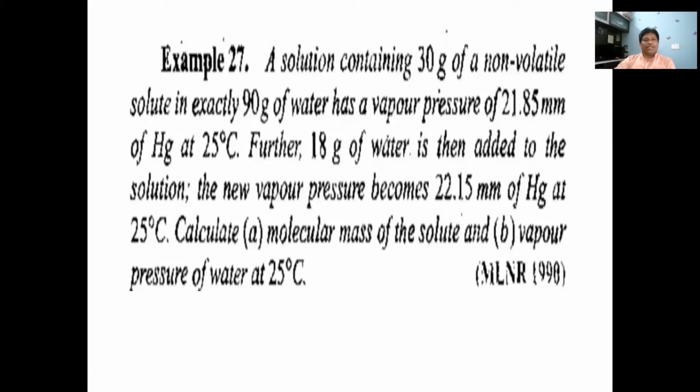Another example is that a solution containing 30 grams of a non-volatile solute in exactly 90 grams of water. So 30 grams is the weight of solute. 90 grams is the weight of solvent. Weight of solute is given, weight of solvent is given. And the solvent here is water, so the gram molecular weight of solvent is equal to 18 grams per mole.